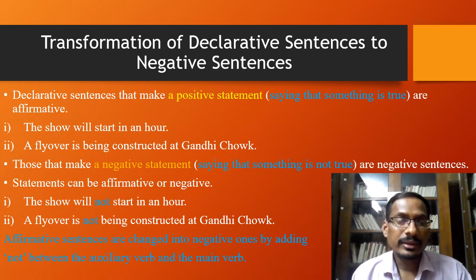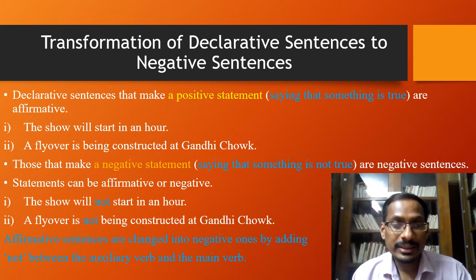In the first sentence, the show will not start in an hour. Now the word will is an auxiliary verb, and start is the main verb. And in between an auxiliary and the main verb, the word not is used. The same about the second sentence. A flyover is not being constructed at Gandhi Chowk.